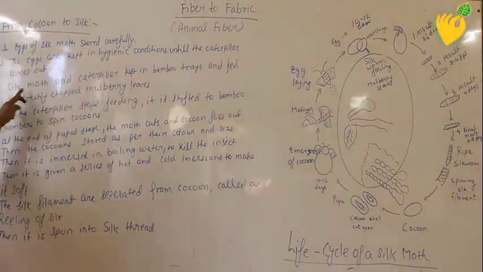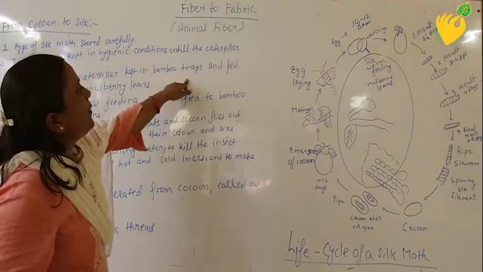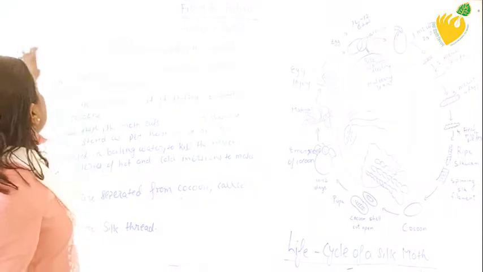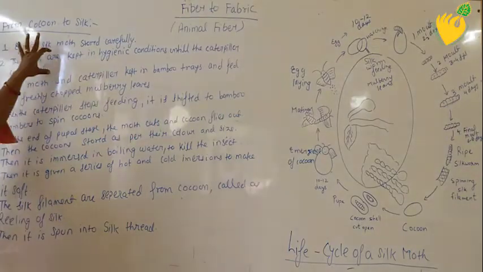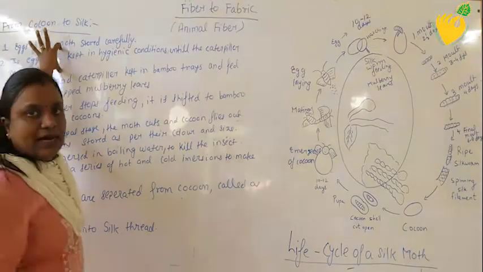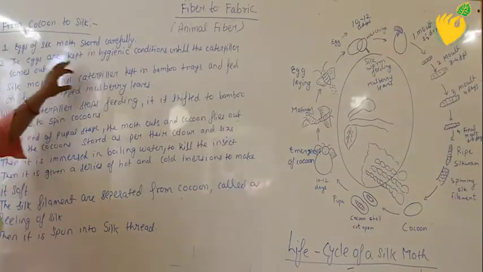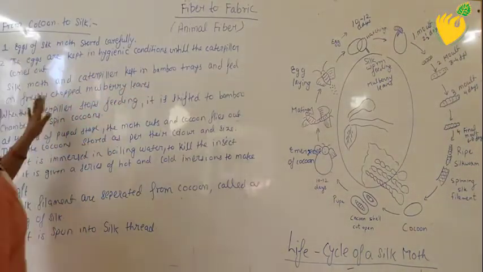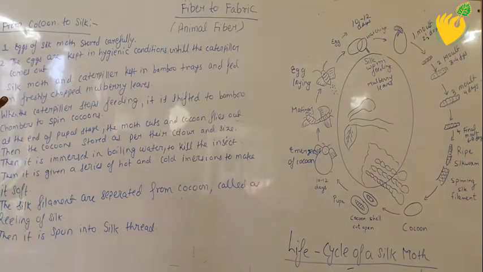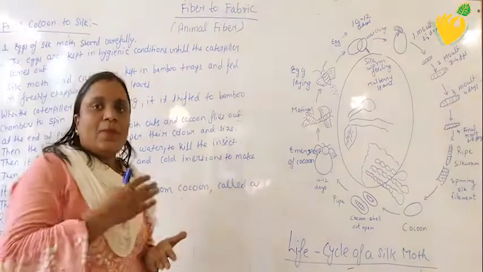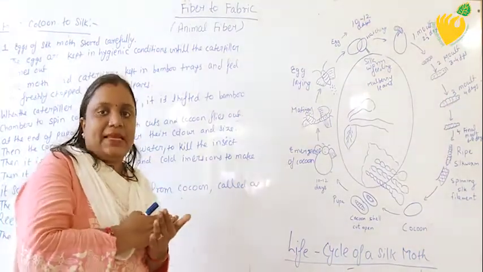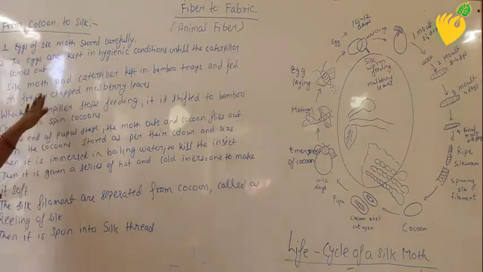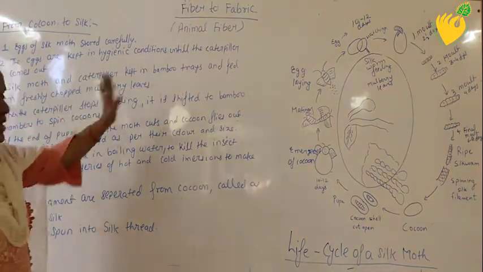Okay. Silk moth and caterpillar are kept in bamboo trays. Whatever we are storing in a hygienic condition, they are kept in a hygienic state, and here it is fed on freshly chopped mulberry leaves. Chopped means cut into smaller pieces.